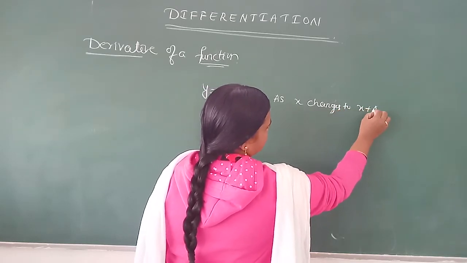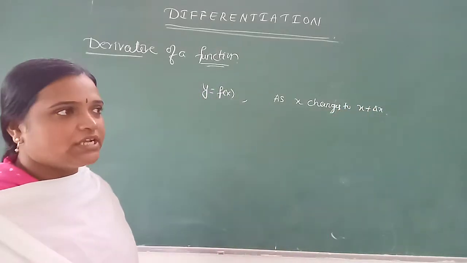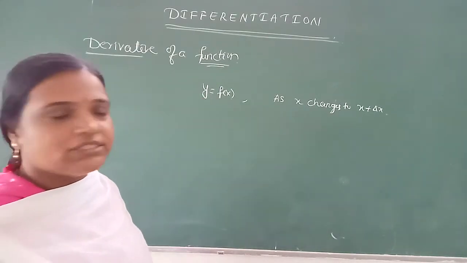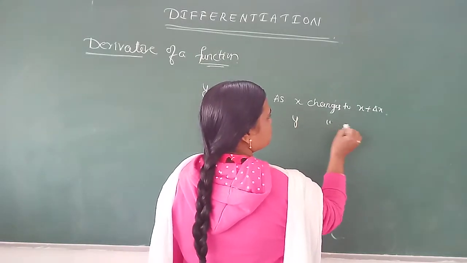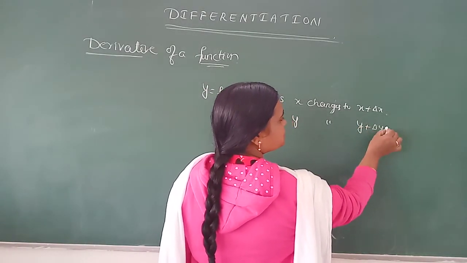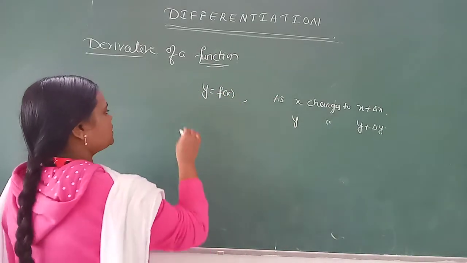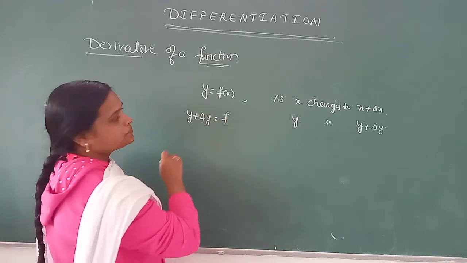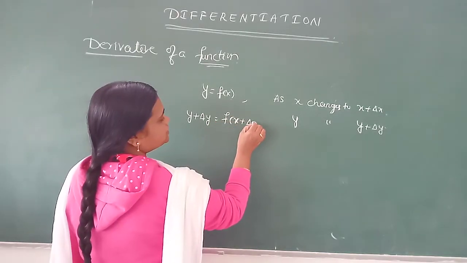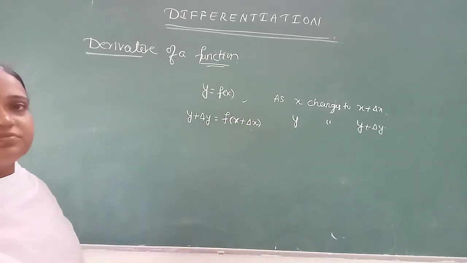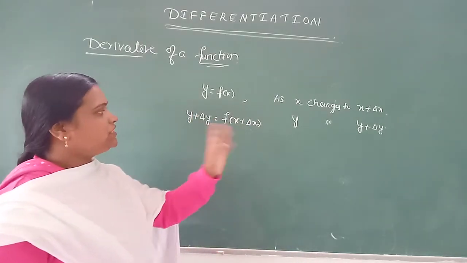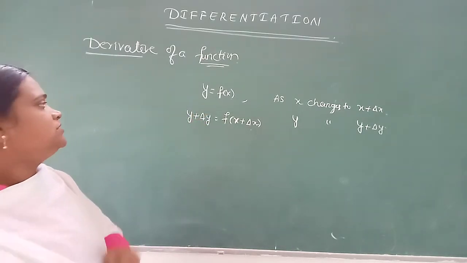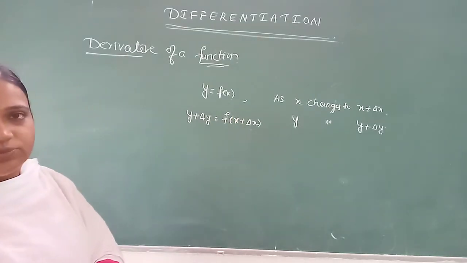x plus delta x, if x changes, naturally y also changes because y depends upon x. Therefore, y changes to y plus delta y. Correct. Therefore, we can write this as y plus delta y is equal to f of x plus delta x. Y changes to y plus delta y if x changes to x plus delta x.